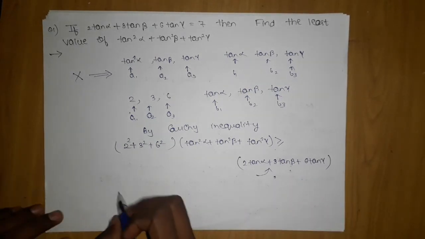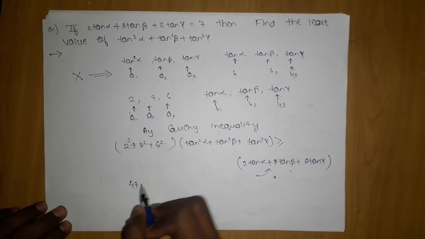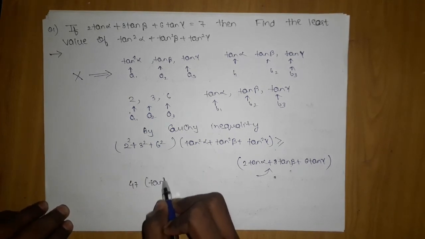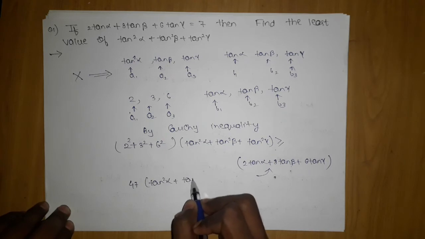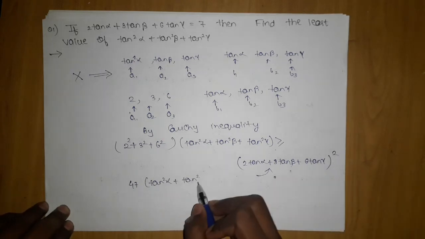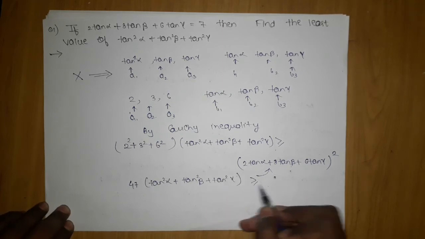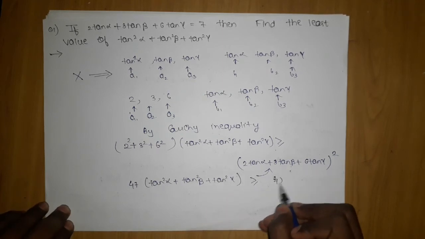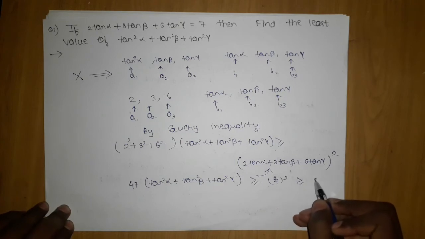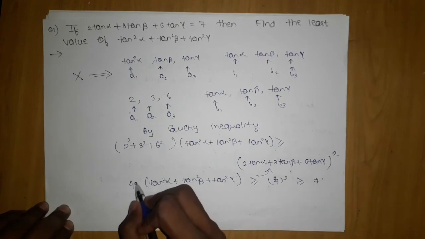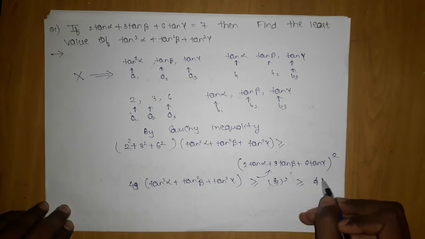We have this value, and this is nothing but 49 times (tan square alpha plus tan square beta plus tan square gamma) is greater than or equal to 7 square, which is 49, and this is also 49.